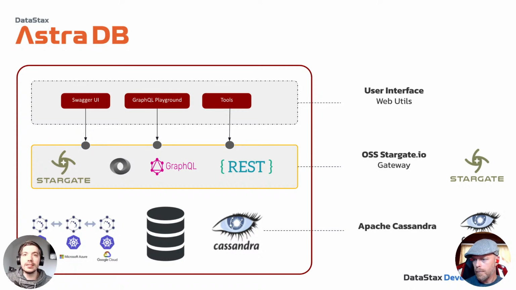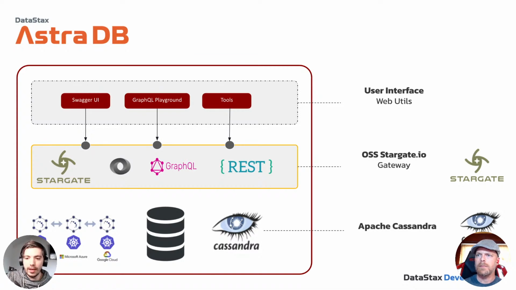But AstraDB is a cloud service-based database that we have created a data gateway to live on top of, that we call Stargate. And what this allows is for us to interact with our data through multiple different APIs, including REST APIs, GraphQL APIs, and document APIs, which is what we're going to be using today. And we have a few other APIs that are coming down the pipe as well. It's a really easy way to interact with your data, so you don't have to get into the nitty gritty of using CQL commands or anything like that. You can just interact with it with APIs, which makes it super nice to use.